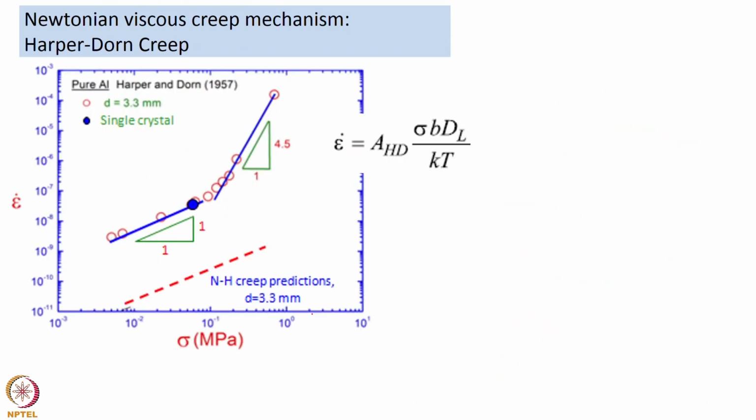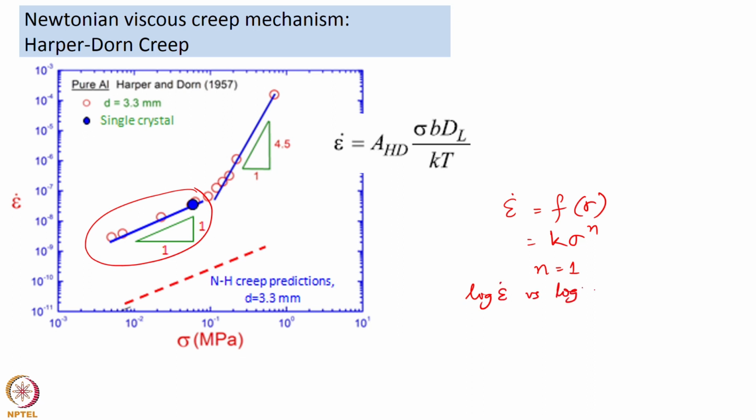Here in this plot I am showing the data that Harper and Dorn generated from their experiments. In this regime they have n equal to 1. When you plot strain rate as a function of sigma, we know it is basically some constant times sigma to the power n, and since n is equal to 1, if you plot log epsilon dot versus log sigma, the slope will give you the n value. So the slope n is equal to 1, and that is what they observed.